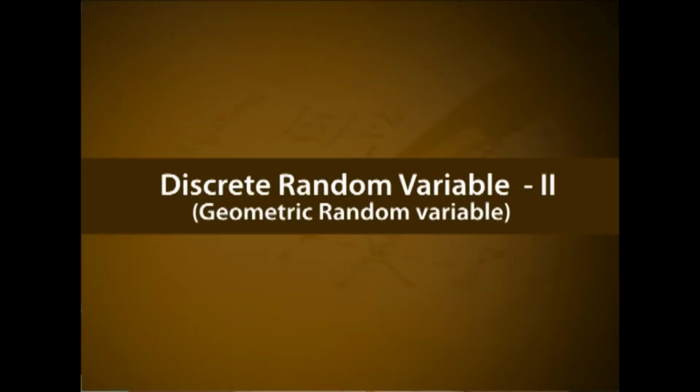Welcome back. In this module, we will discuss a discrete random variable called geometric random variable. Consider a random experiment with only two possible outcomes, success and failure. Let P be the probability of success and Q equal to 1 minus P is the probability of failure. Let the experiment be repeated till the first success occurs and let X denote the number of failures preceding the first success. We assume the probability P remains unchanged from trial to trial and the trials are independent.